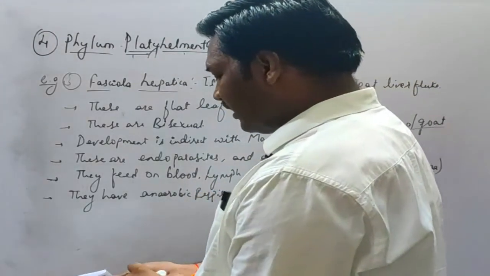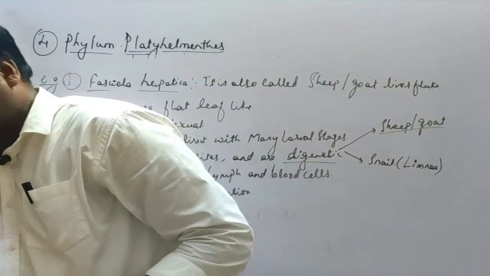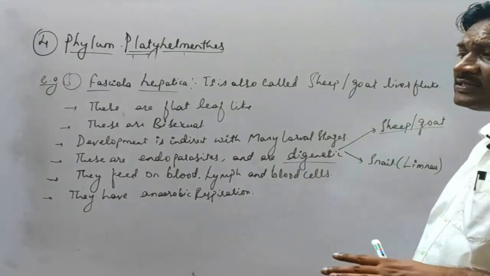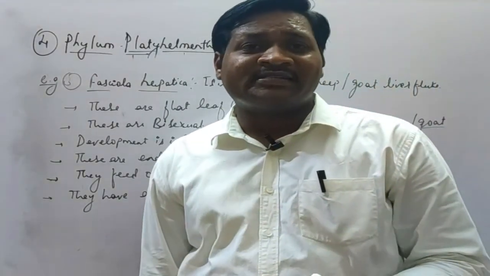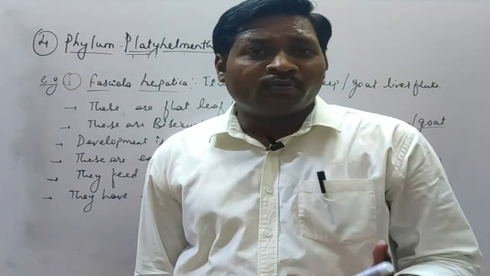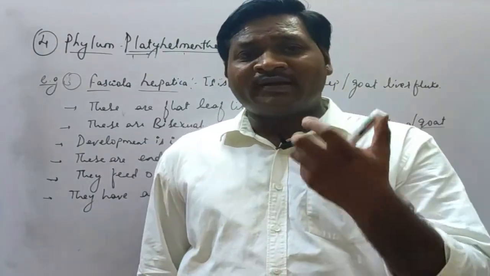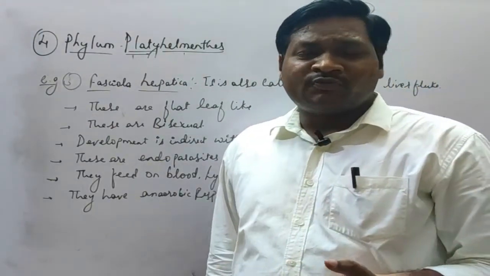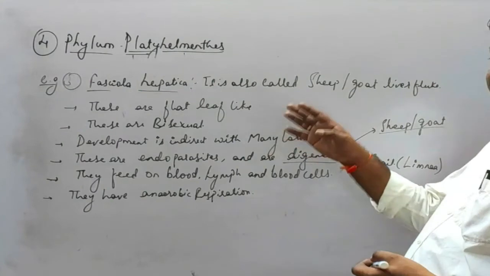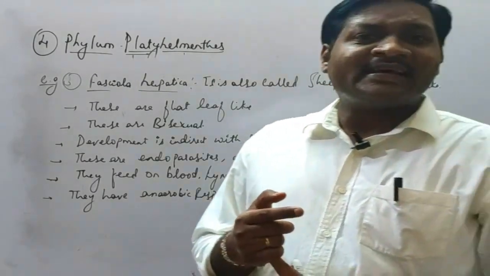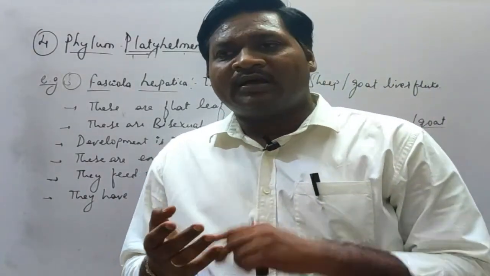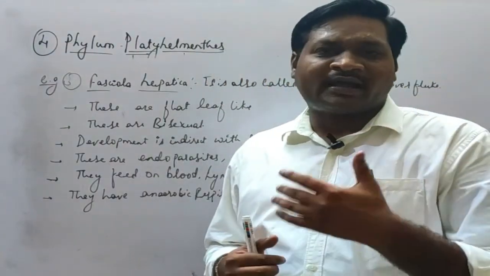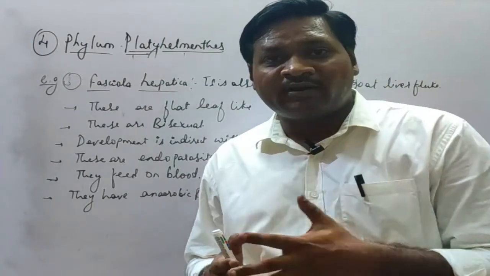So this is everything about the phylum Platyhelminthes, that is the fourth phylum. Now we have discussed the phylum Platyhelminthes in detail. We have seen the general characteristic features. We have added some more points like they are triploblastic, dorsoventrally flat, acoelomates. Then we have seen the three examples, that is Taenia solium, also called tapeworm. It causes a disease called taeniasis. What type of respiration, reproduction and development it has.